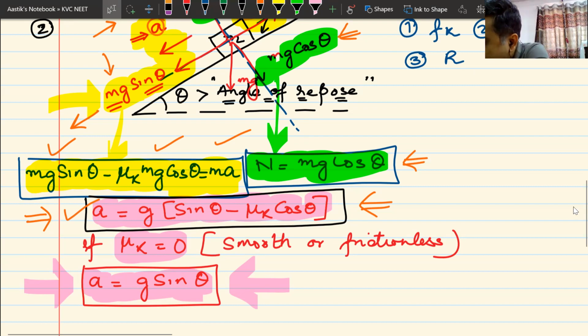The value of mu k is given as 0.1. You just find out the value of Fk and the acceleration of this block. You find out the value of acceleration and the frictional force acting on the block.